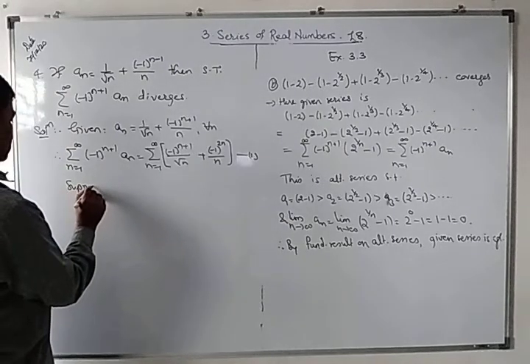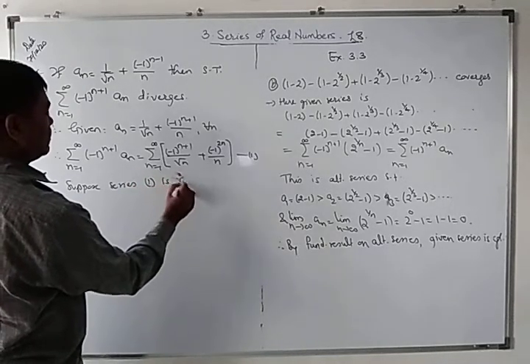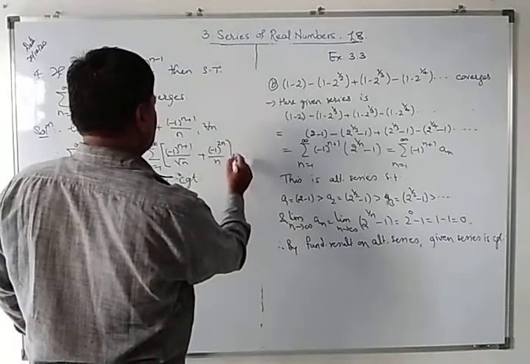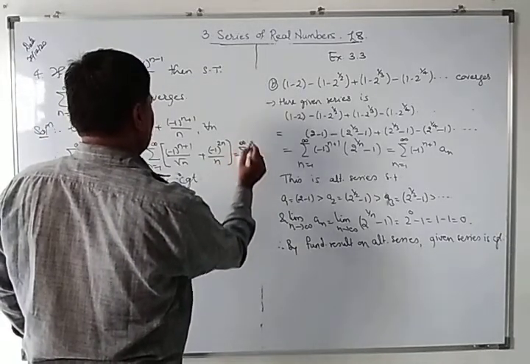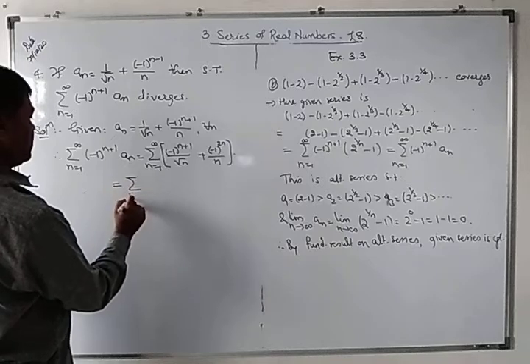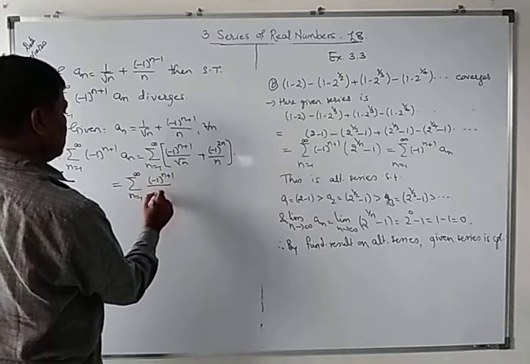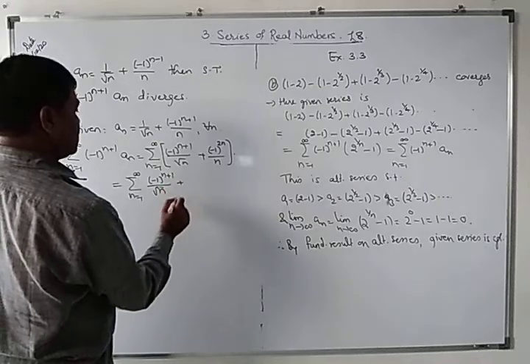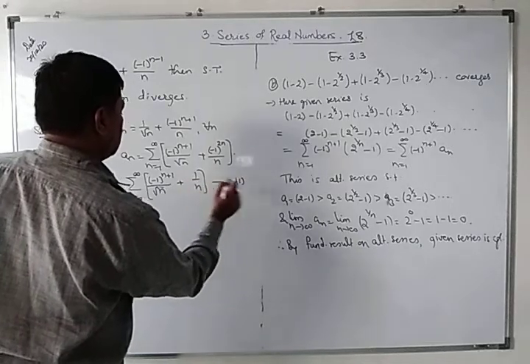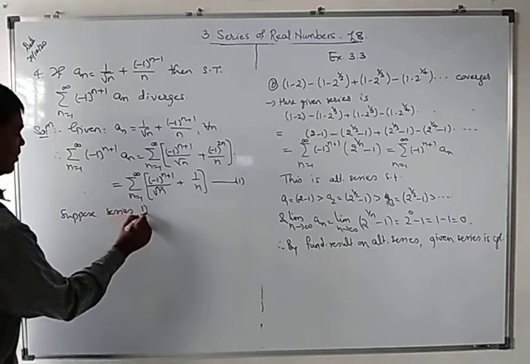Suppose series 1 is convergent. But this is the same as the summation from n equal to 1 to infinity of minus 1 raised to n plus 1 upon root n, plus 1 upon n. Okay. Suppose series 1 converges.